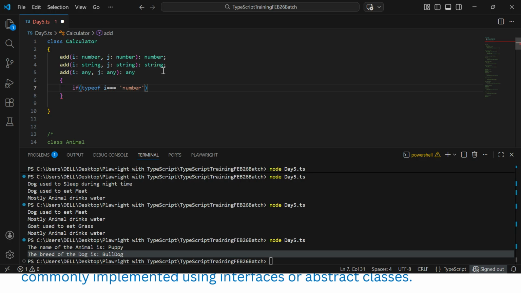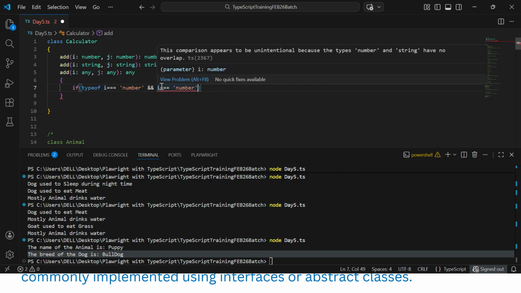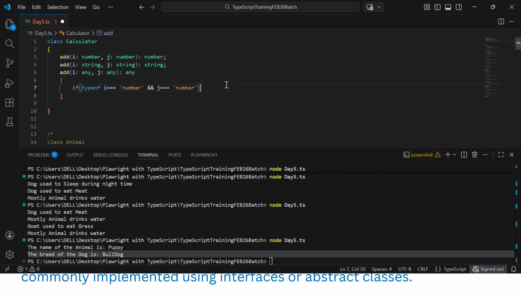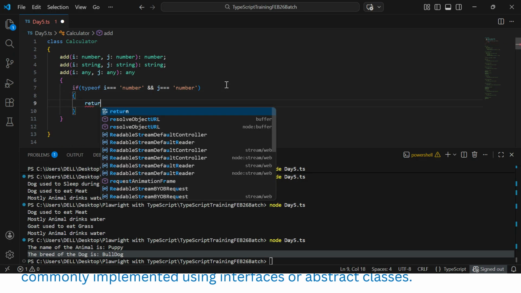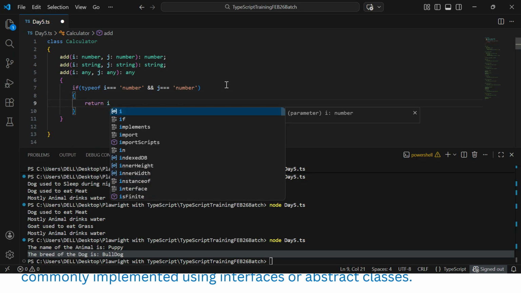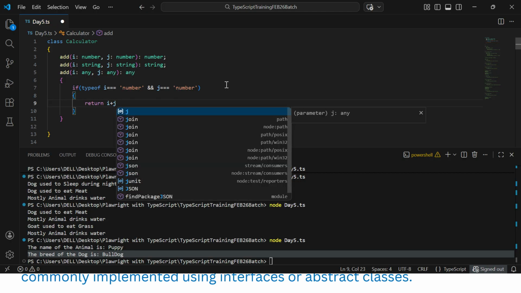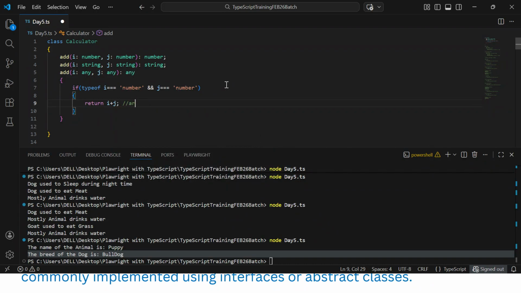In case it is a number, and j is also a number, right? Both are number only. So it will do the arithmetic operation. Then what will it do? It will return i plus j. Here it will do arithmetic operation.